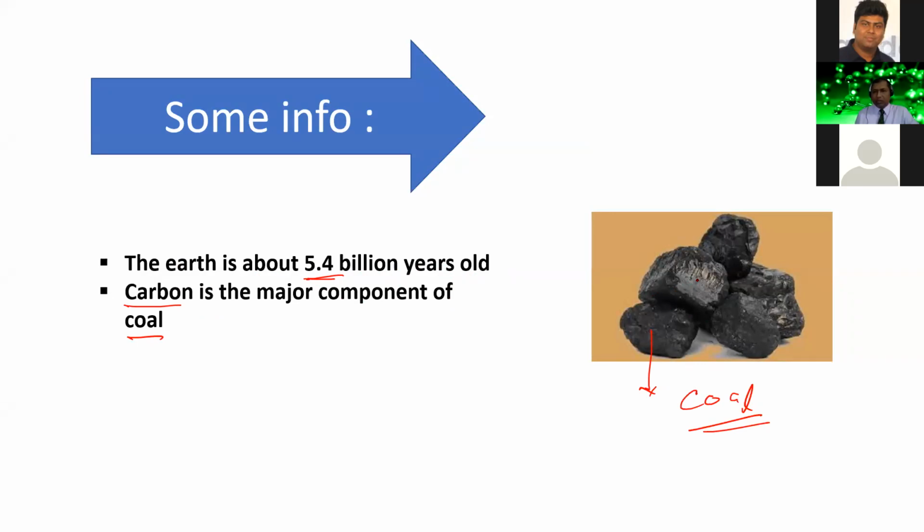Which element is present in coal? The answer is very simple. It is carbon. You know, there are 118 elements already discovered, and carbon is one of them. And this carbon is present in coal.